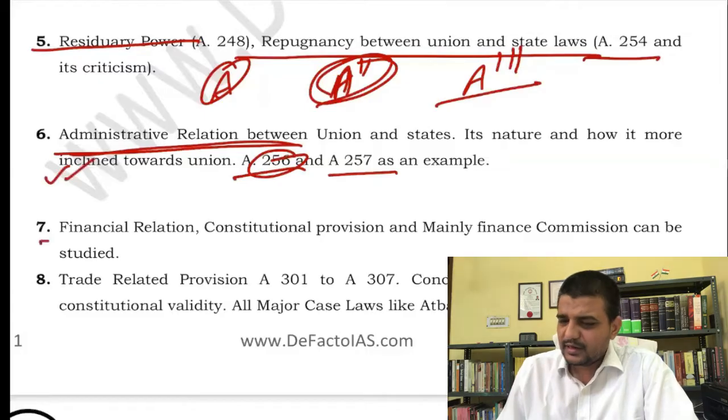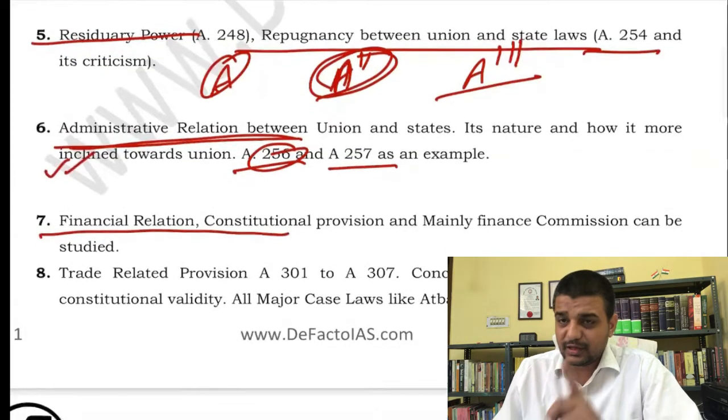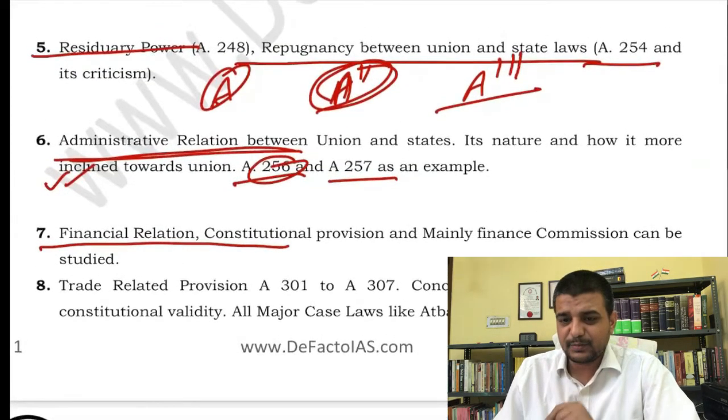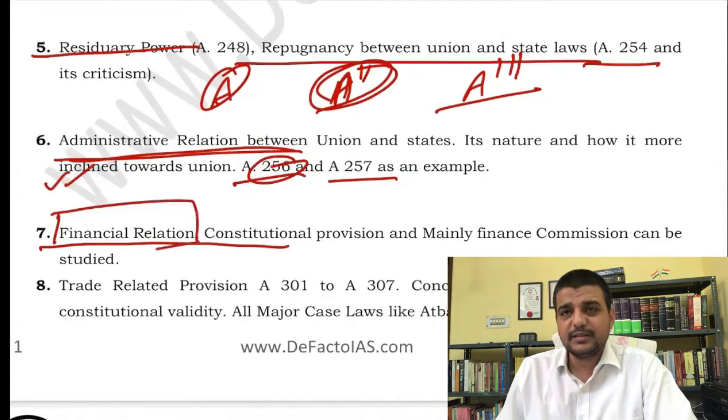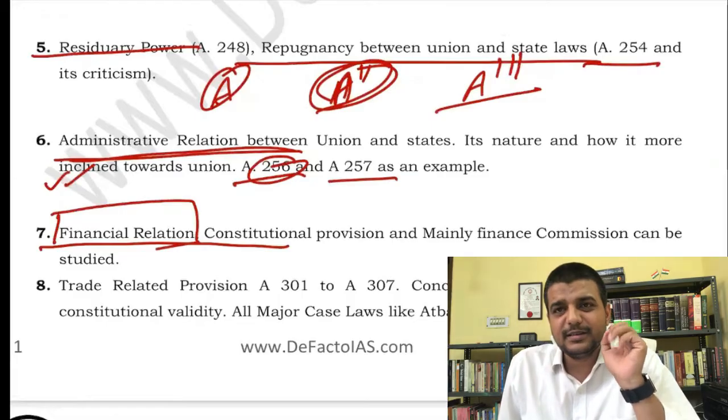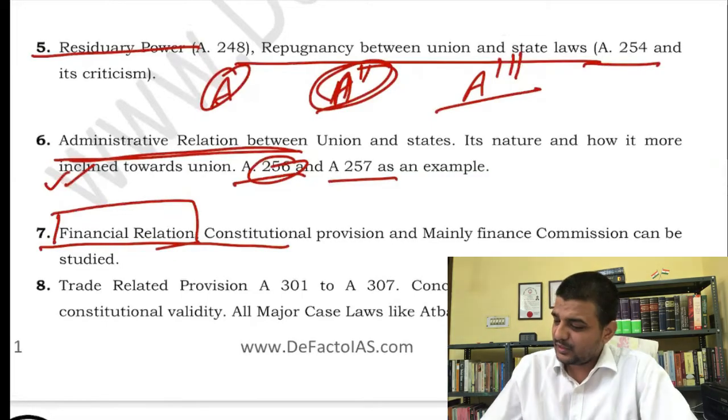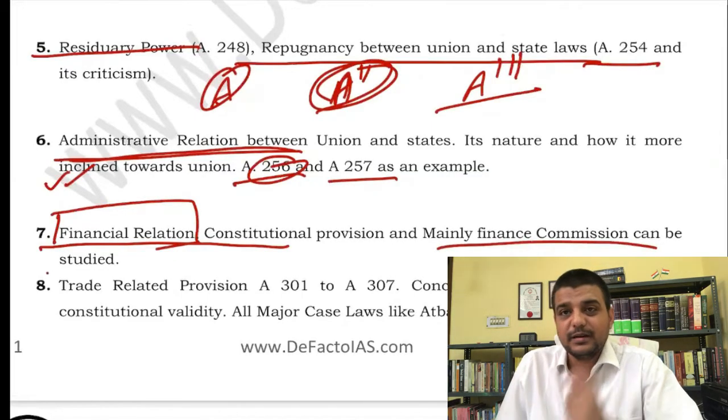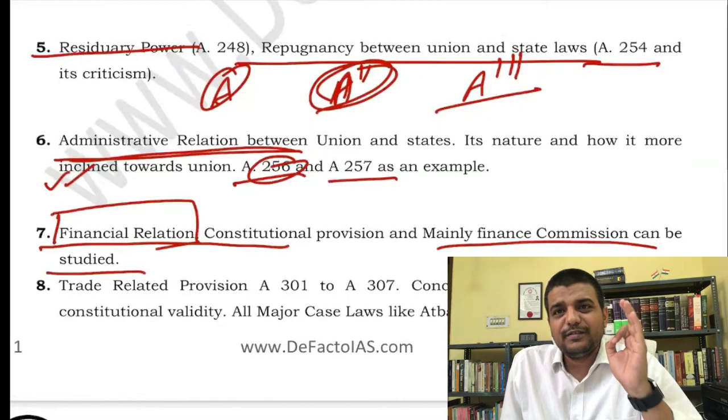Now the next subtopic, the financial relationship. It is not given above, but still it is important here. If you look at the financial relationship, the only question they ask is basically in relation to the Finance Commission, only the Finance Commission. So do read the provisions of the Finance Commission. That is very, very important.